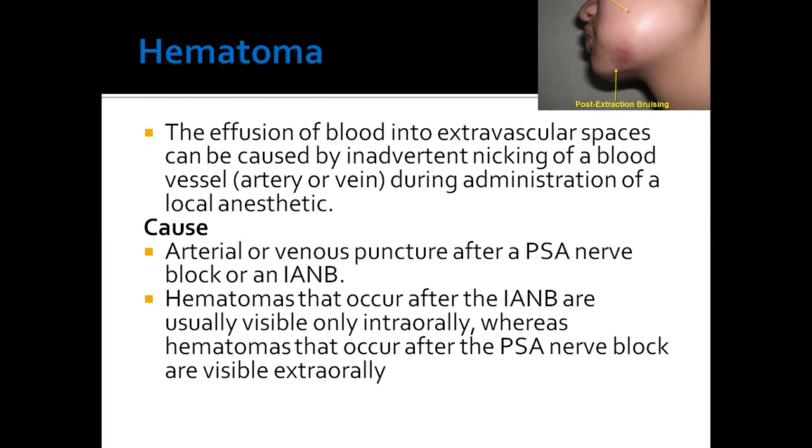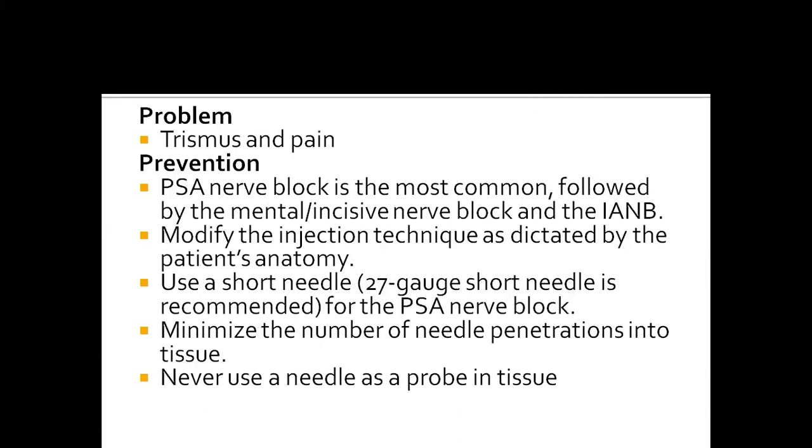The cause is arterial or venous puncture after posterior superior alveolar nerve block or inferior alveolar nerve block. Hematoma that can occur after inferior alveolar nerve block is usually seen intraorally, whereas hematoma due to posterior superior alveolar nerve block injection is seen extraorally. The problem is that this hematoma can lead to trismus and pain. And the prevention is, PSA nerve block is the most common cause for this hematoma. Then comes the inferior alveolar nerve block.